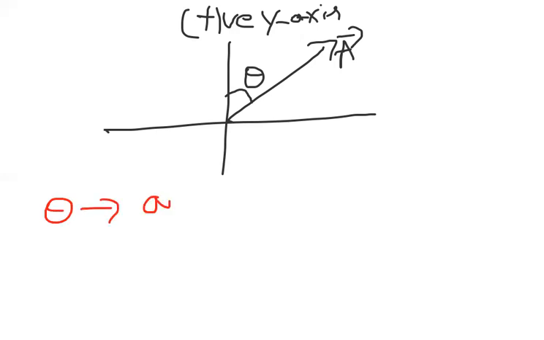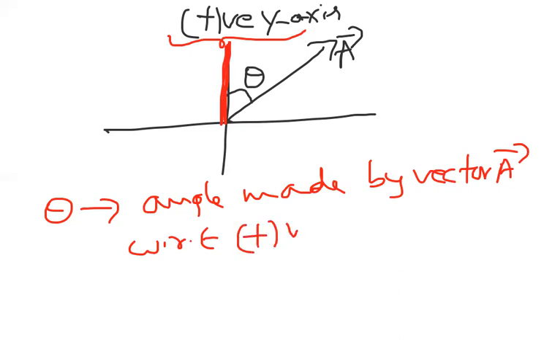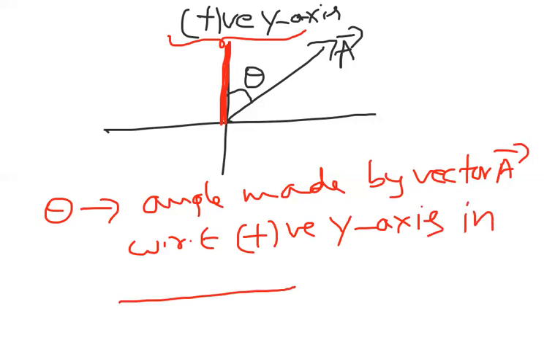Theta is nothing but angle made by vector A bar with respect to positive y-axis. The question is, in which direction? We have to write clockwise or anti-clockwise. Generally, this will be the question.